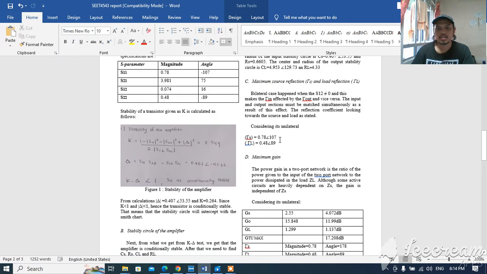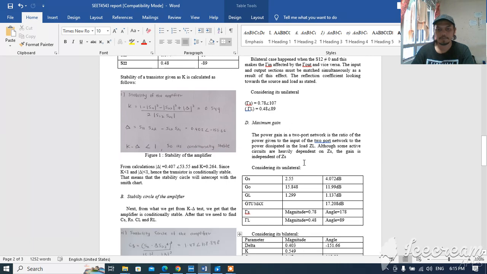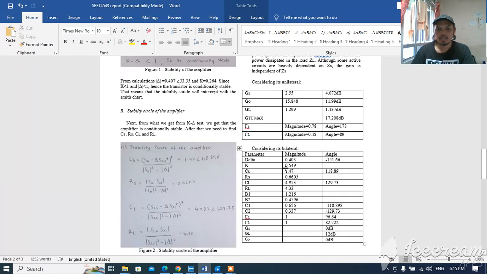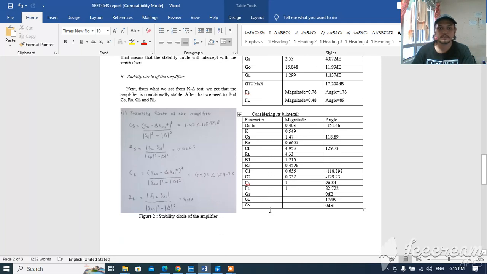So I consider it unilateral, and gamma S is 0.78 with angle 107 degrees, and gamma L is 0.48 with angle 89 degrees. The maximum gain that I get considering it unilateral is 17.208 dB, and the maximum gain if using bilateral, I get 12 dB.